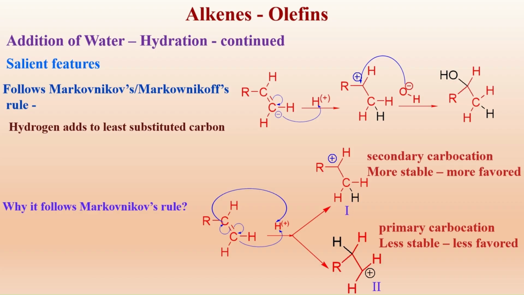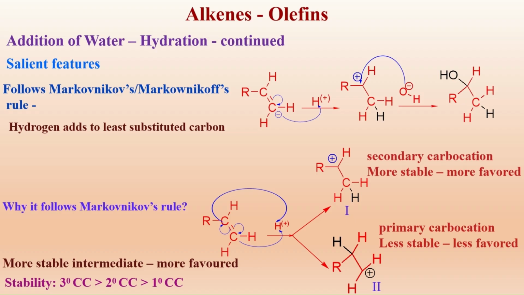If at all this hydrogen is replaced by another alkyl group, a tertiary carbocation is there. That will be more stable. The more stable the intermediate, the more is the formation of that intermediate. That's why one intermediate is formed more easily than the other.